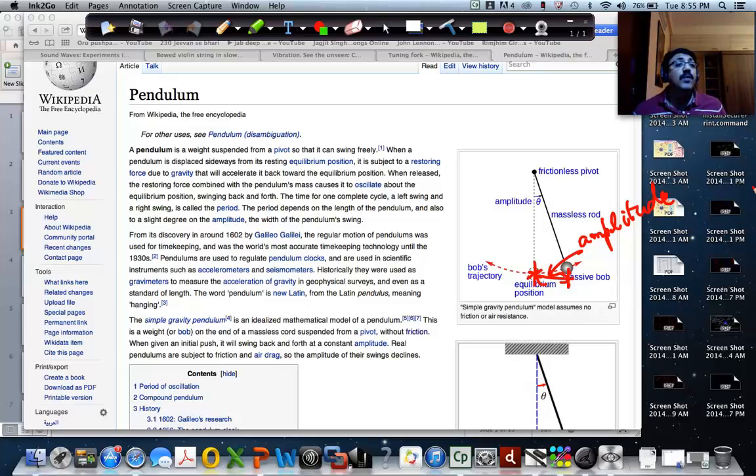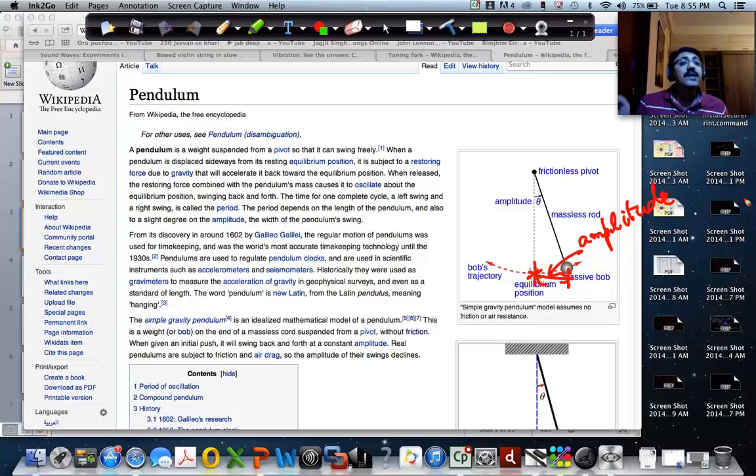And what is frequency? Frequency is the number of oscillations per second. How many times it moves to and fro about the mean position every second is its frequency, right? And what is the period? Period is the amount of time taken for one complete oscillation.